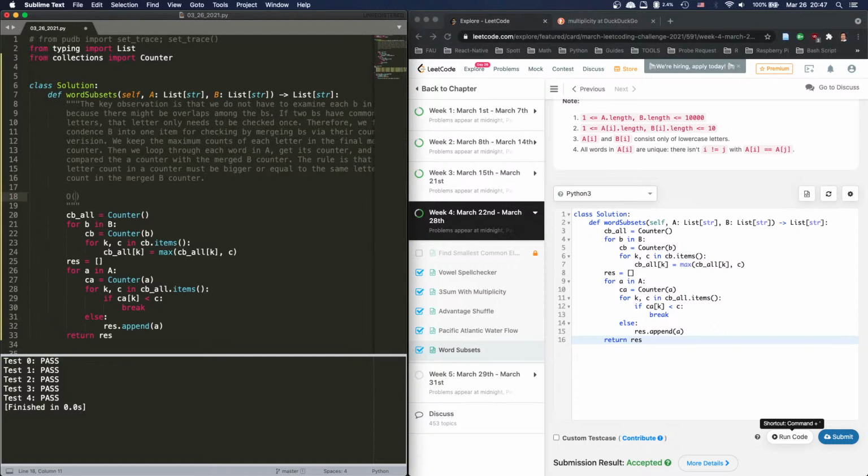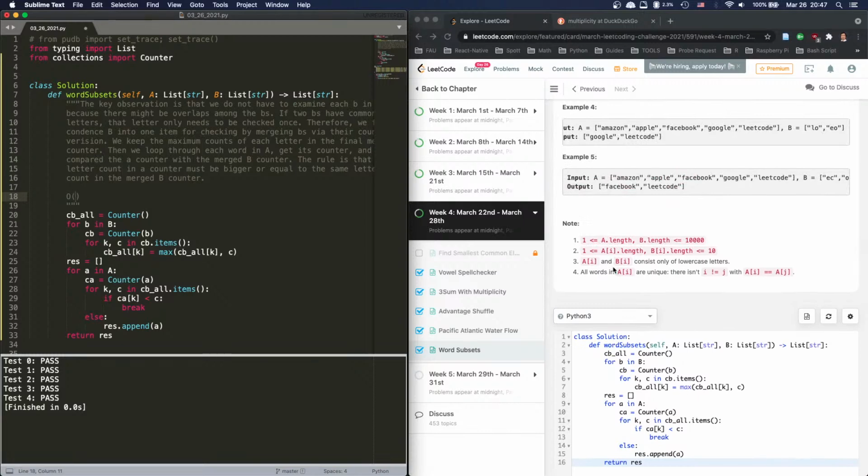All right, so this one will be O. Let's see, what's this? Let's call B as N, so it will be N, and the counter will be N plus M for every single one in A. And how about this one?